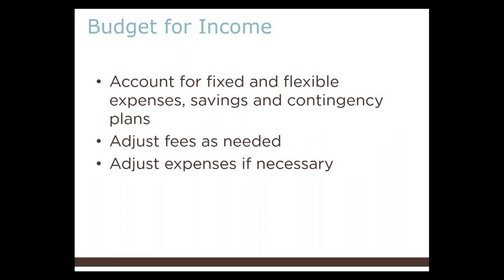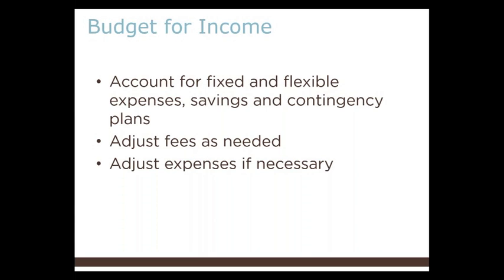To budget for income, first, make sure that you've accounted for fixed and flexible expenses, savings and contingency plans, and then make sure that you are billing enough to cover all expenses. Adjust chapter dues, rent, meal plans, and national dues and fees amounts as needed. Remember, adjustments to expenses may be necessary if an increase in dues is not an option for your chapter. If your organization can't raise dues for your members, you may need to cut some of your expenses.